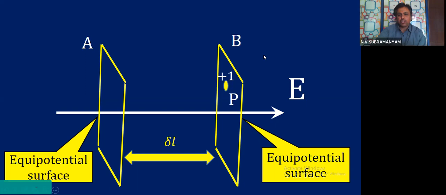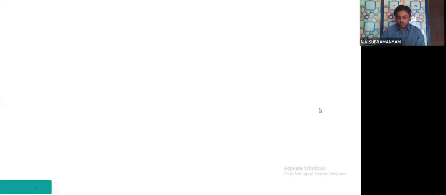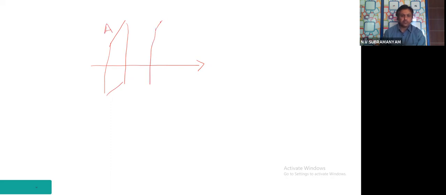I will ask you one simple question, children. If you see carefully, I am having the diagram like this. There is an equipotential surface here, I called it A. There is another equipotential surface here, I am calling it B. Now, there is electric field in this direction.